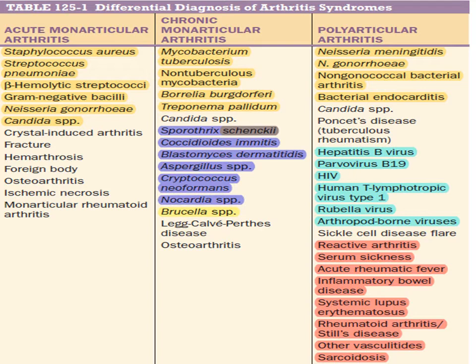Coming to polyarticular arthritis, it can be because of Neisseria meningitidis, Neisseria gonorrhoeae, non-gonococcal bacterial arthritis, bacterial endocarditis, also Candida species, Poncet's disease as in tuberculous rheumatism, and different viruses like hepatitis B virus, parvovirus B19, HIV, human T-lymphotropic virus type 1, rubella virus, many of the arthropod-borne viruses, and also reactive arthritis, serum sickness, acute rheumatic fever, and inflammatory bowel disease.